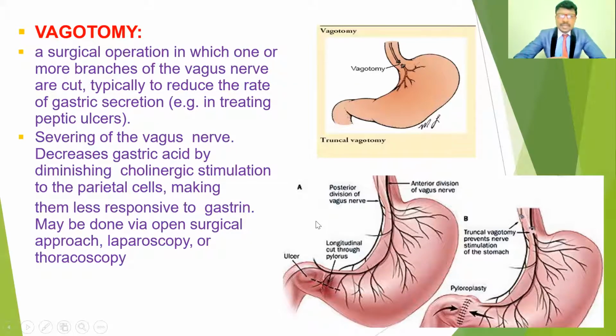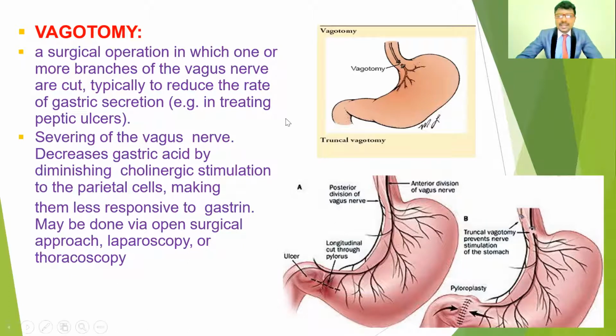Vagotomy is a surgical operation in which one or more branches of the vagus nerve are cut. The vagus nerve is the 10th cranial nerve, which innervates the stomach. So this reduces the rate of gastric secretions, because the main problem is increased HCl concentration. If the acid concentration increases, it leads to damage of the stomach walls. If we cut the vagus nerve which supplies the stomach, the HCl concentration decreases, and it won't affect the walls of the stomach.